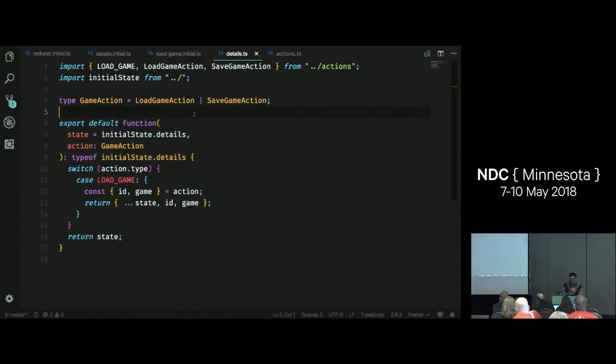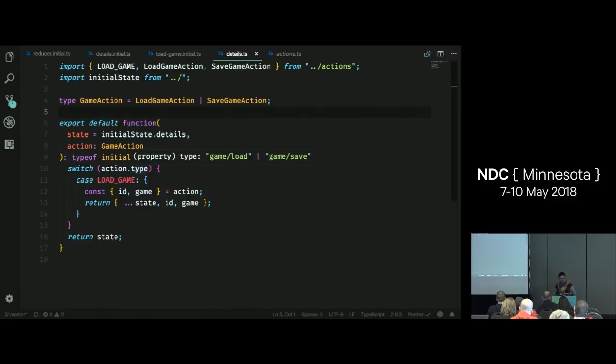Okay, that's interesting, but why do I need to do that? Or why should I do that? Well, remember that we typed action.type in our helper, and we substituted that literal constant value as what the type property should be. If I hover over this, you can see that TypeScript has inferred that the two types it could be are game load and game save. This is what's called a discriminated union.